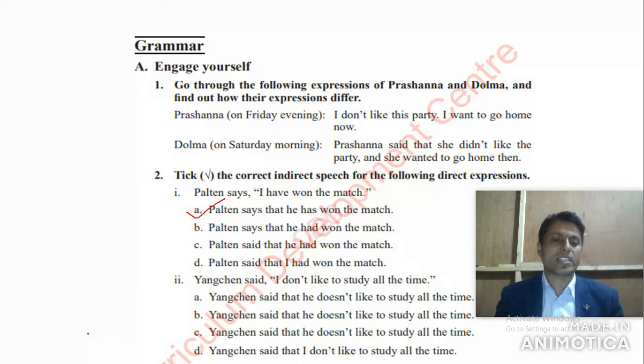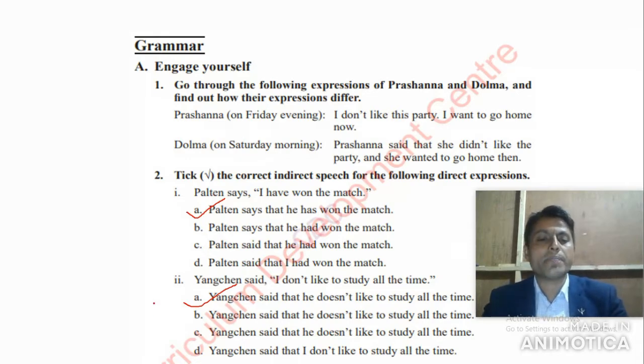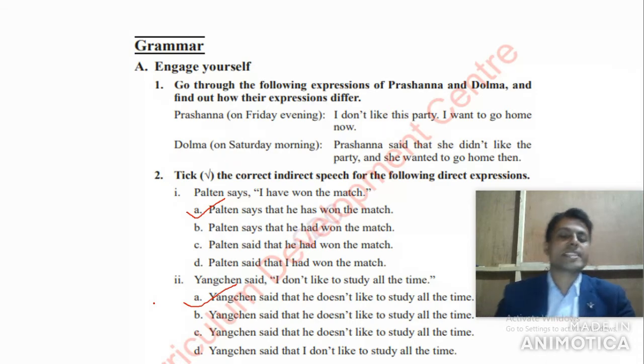Let me tick the correct answer. We don't have to change the tense of this reported speech because here it is all the time.